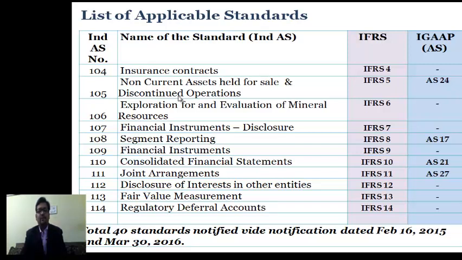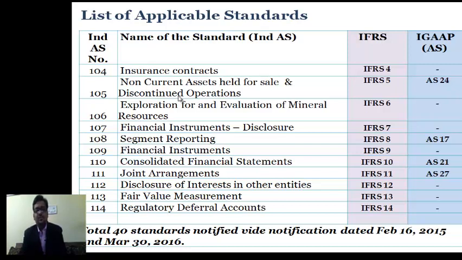Ind AS 105 talks about non-current assets held for sale and discontinued operation in parallel to IFRS 5. So we have under existing Indian regime accounting standard 24 which talks about discontinued operation, and for non-current asset held for sale the tangible asset portion is included in AS 10 property plant and equipment, and the intangible asset non-current asset held for sale has been incorporated in AS 26. So there is no specific standard for non-current assets held for sale.